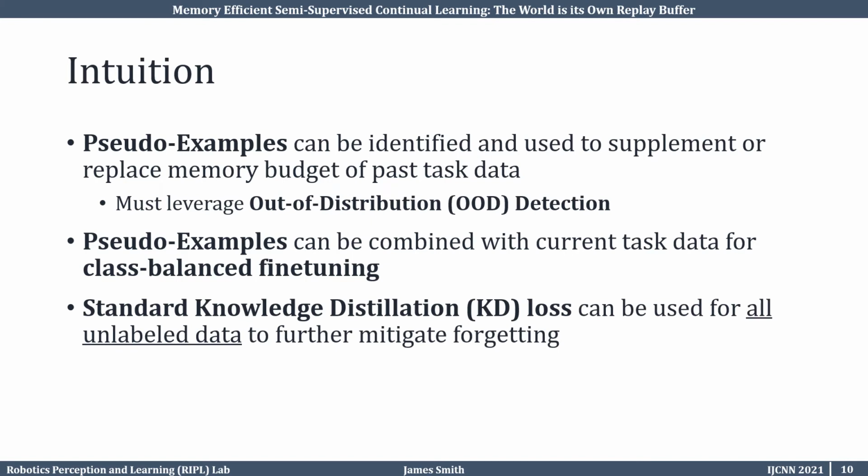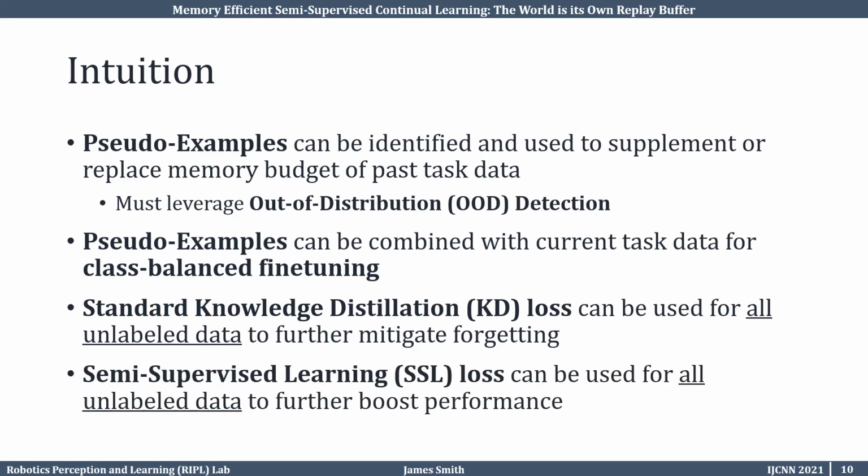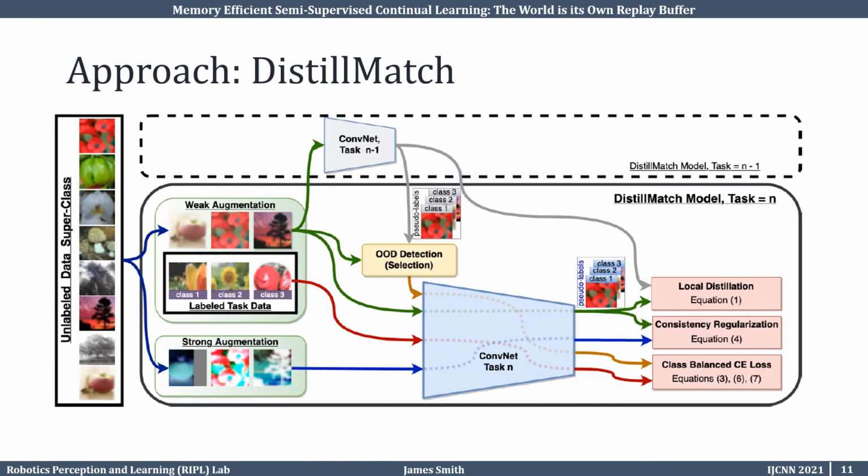We can also leverage the unlabeled data in addition to the labeled data for a knowledge distillation loss, which enforces similar predictions from past task solutions to avoid network forgetting. Finally, we want to leverage the unlabeled data for a semi-supervised loss, which will boost overall performance of our model. Using these intuitions motivated by our problem setting, we propose the DistillMatch method for realistic semi-supervised continual learning.